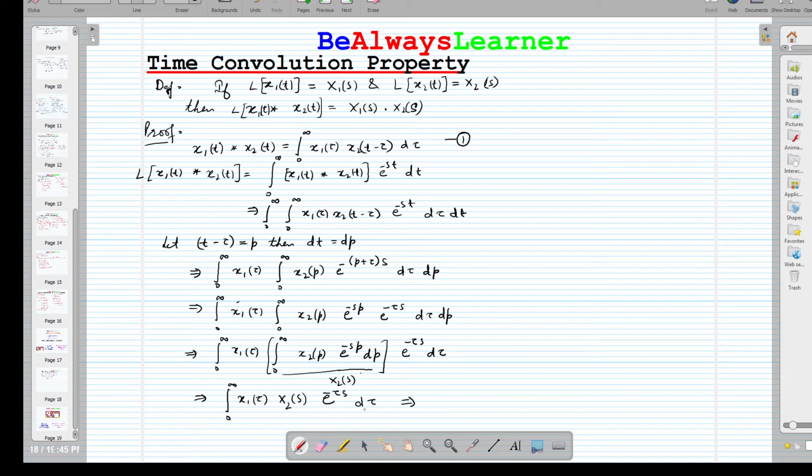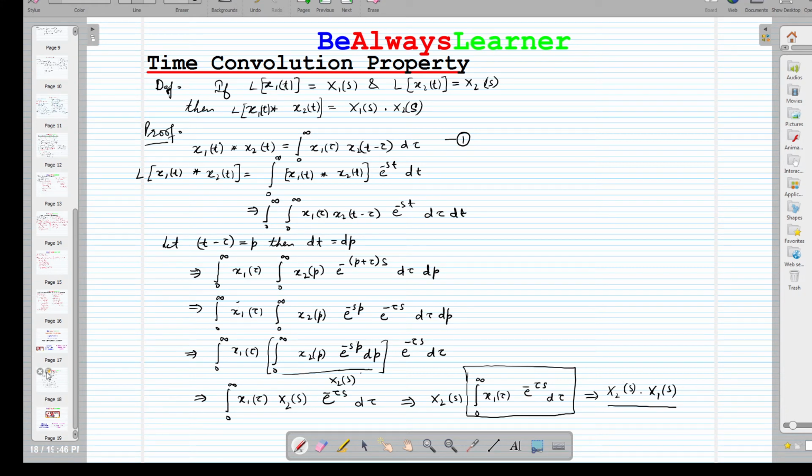And because it is d tau, we can take X2(s) outside, and the rest of the term is 0 to infinity x1(tau) and e raised to the power minus tau s and d tau. That's how we can write it. And finally, this is by definition of Laplace, so we can write X2(s) multiplied by X1(s). So that's how we can write: the convolution of two signals in time domain is equal to the multiplication of two signals in frequency domain.